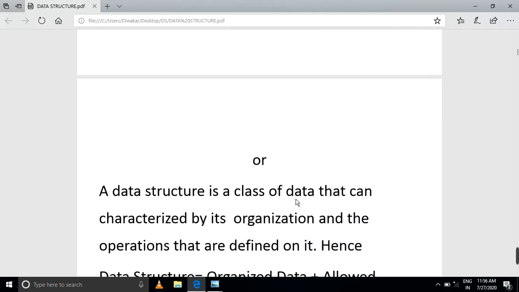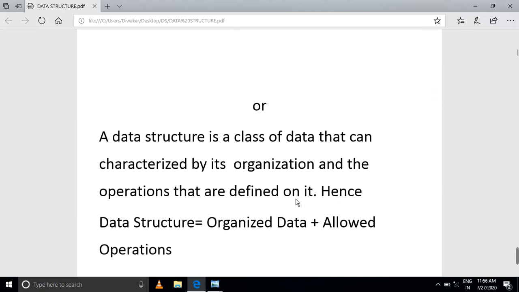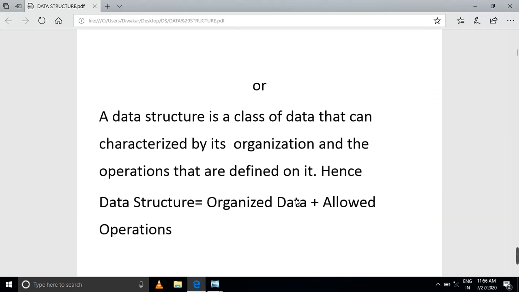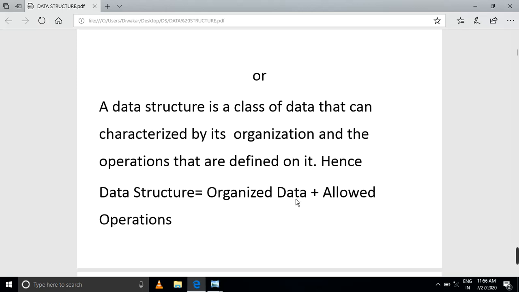Okay, the third definition. Once again, giving the third definition: a data structure is a class of data that can be categorized by its organization and the operations that are defined on it. Hence, data structure equals organized data plus allowed operations.